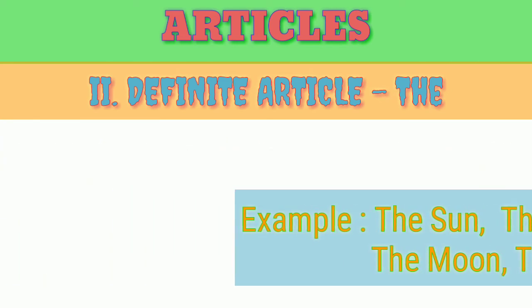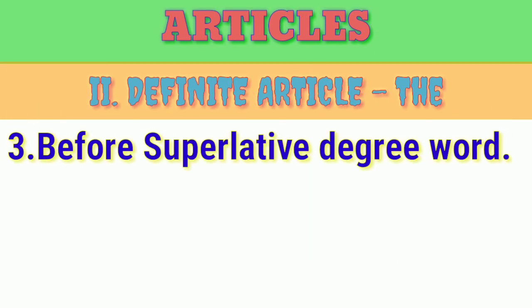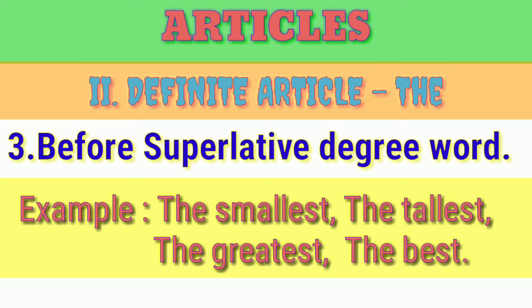And then I'll come to the third one. Before superlative degrees. For example, the smallest, the tallest, the greatest, the best. Like that we are going to use it before the superlative degree. And also we are going to use the most, the most beautiful, like that.